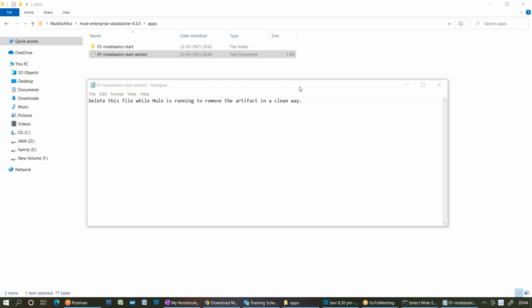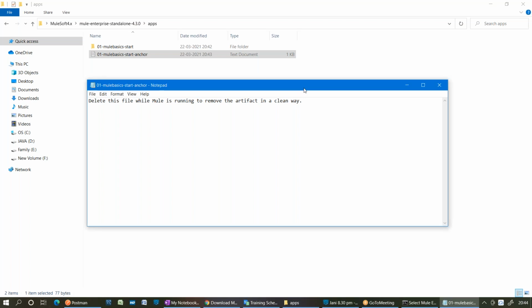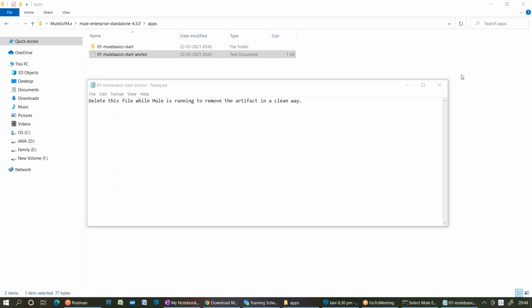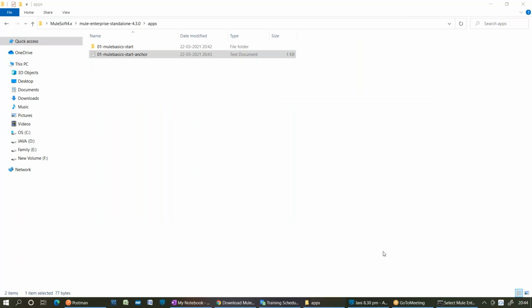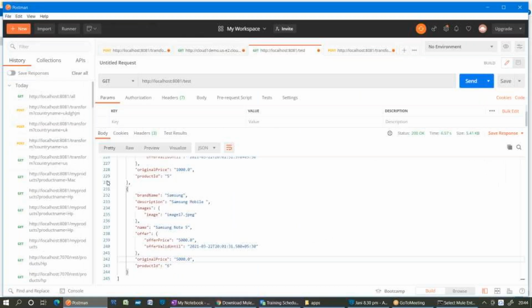You can undeploy only once it is deployed successfully, right? This statement comes true only when the application is deployed successfully. I mean, it is a form of anchor file. So can I call this anchor file an acknowledgement file for a successful deployment, right? Yes. Okay.